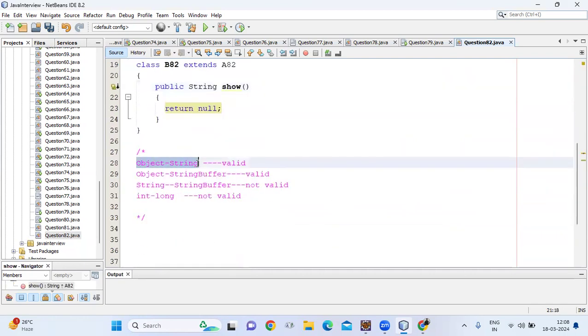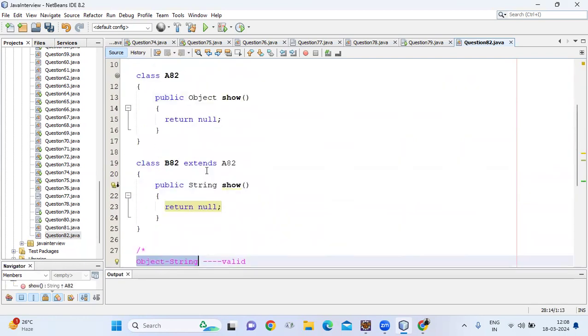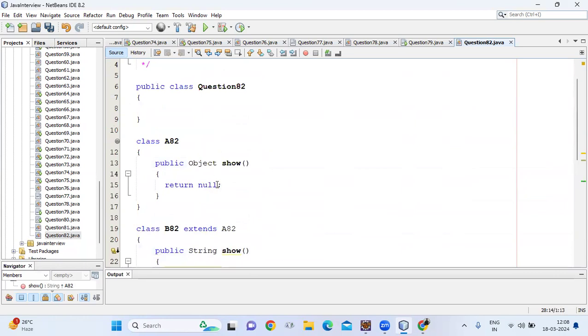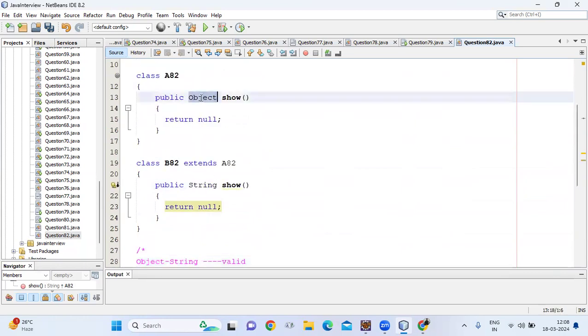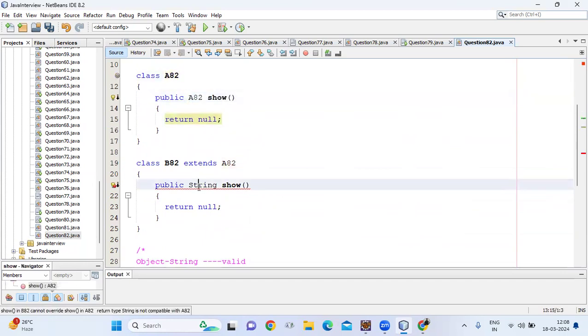We can even say A82 is the return type of the superclass method and B82 is the return type of the subclass method. Even A82 and A82 we can write.